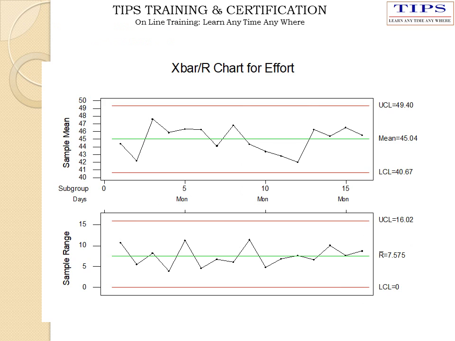The graph related to X bar and R is plotted. Now from this graph we can see that all the points are lying within the control limits of the X bar chart as well as the R chart. This means our process is under control. No action is required to correct the things.